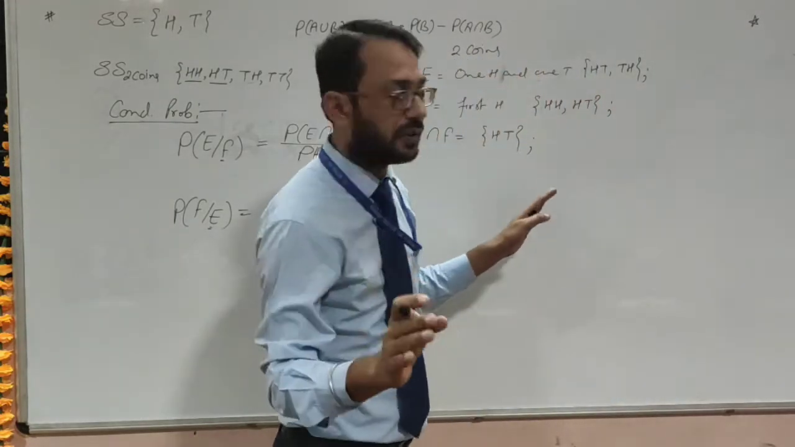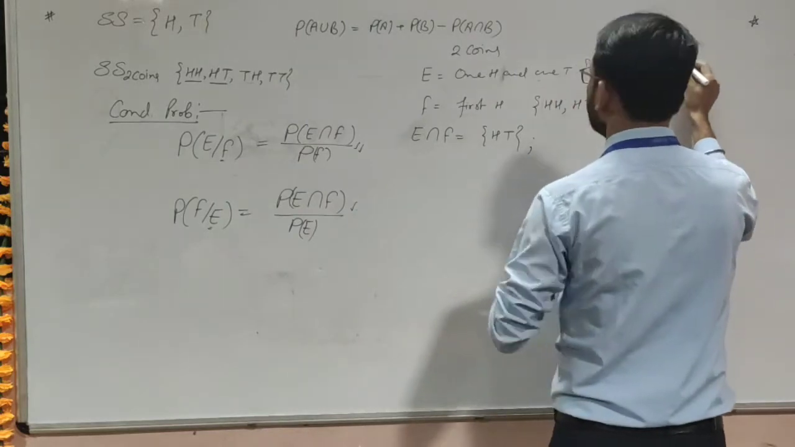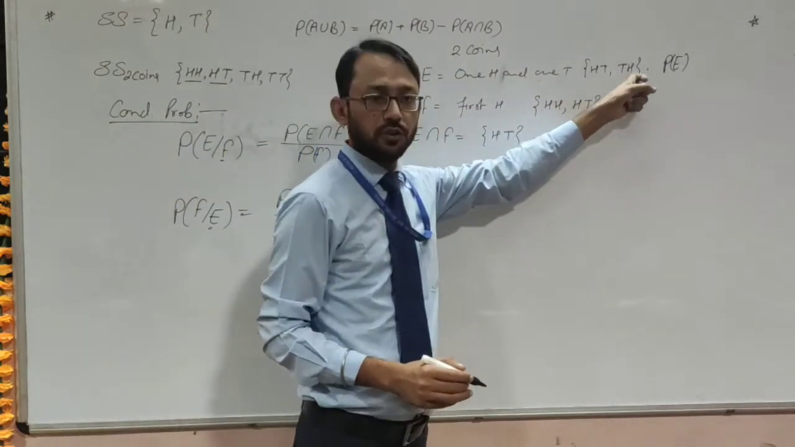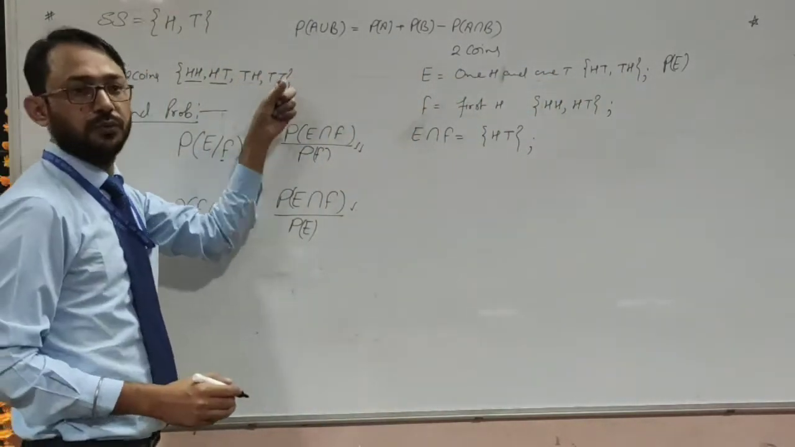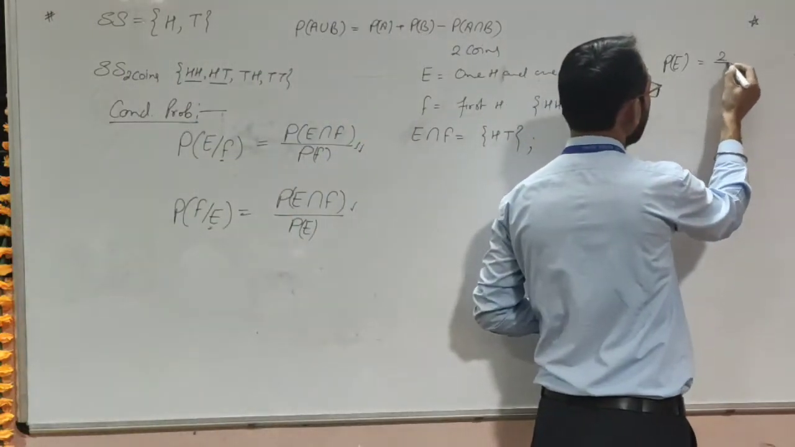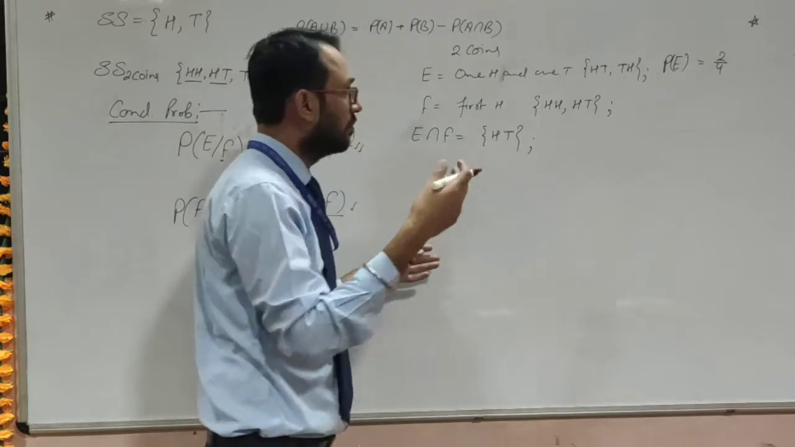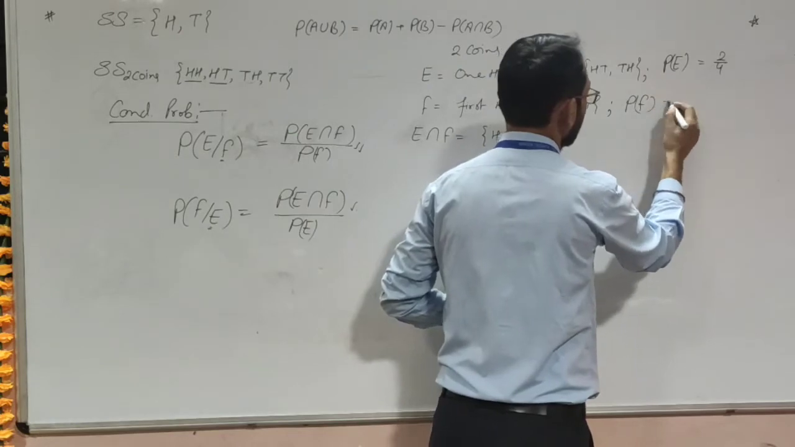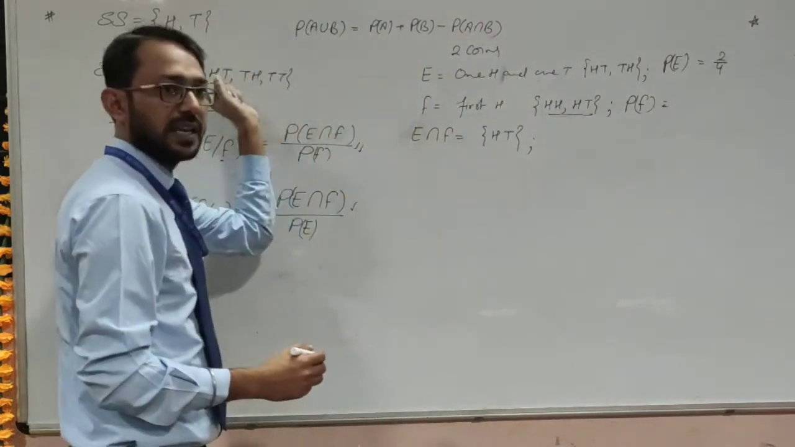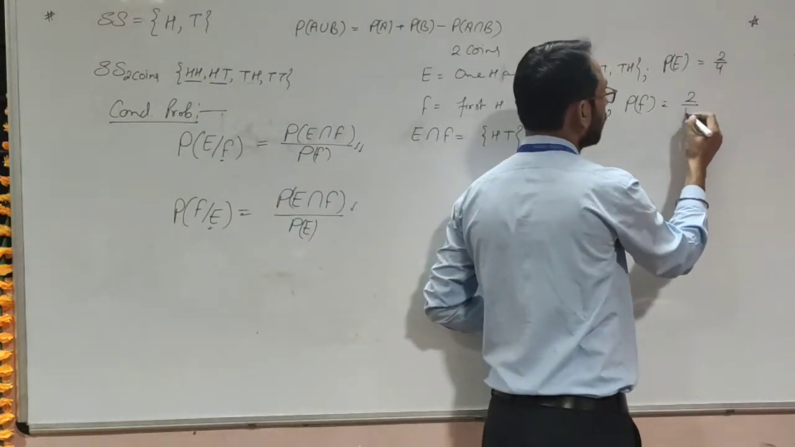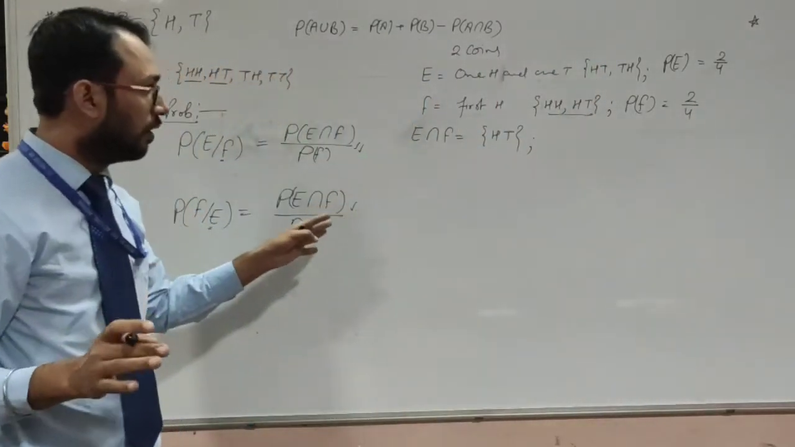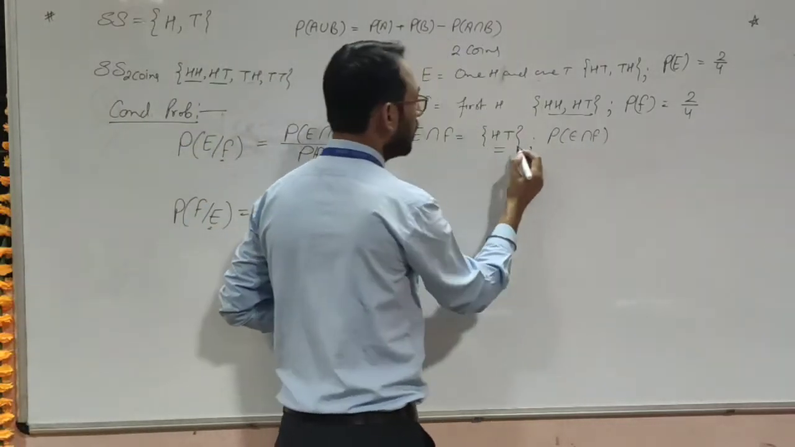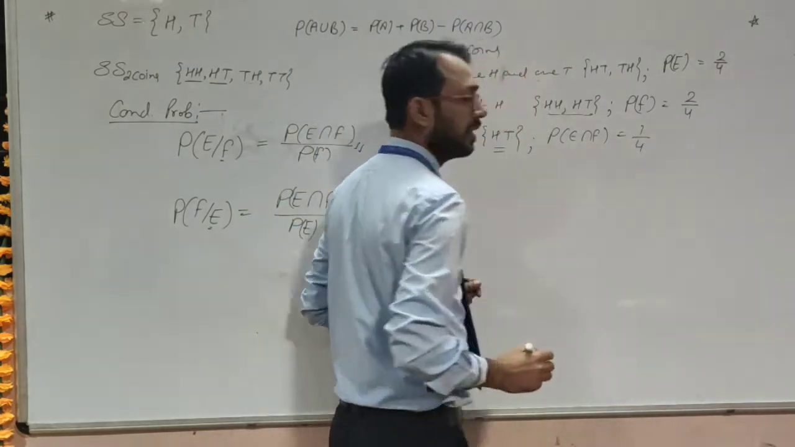So the probability of the first case, P(E), the probability of event E: favorable cases are 2 and total cases are 4, so it will be 2 by 4. We could write it as 1 by 2 also; in the coming step I'll make it like that. Probability of F: again favorable cases are 2 and total cases are 4, so it will also be 2 by 4. Now the probability of E intersection F: favorable case is 1 and total are 4, so it will be 1 by 4.